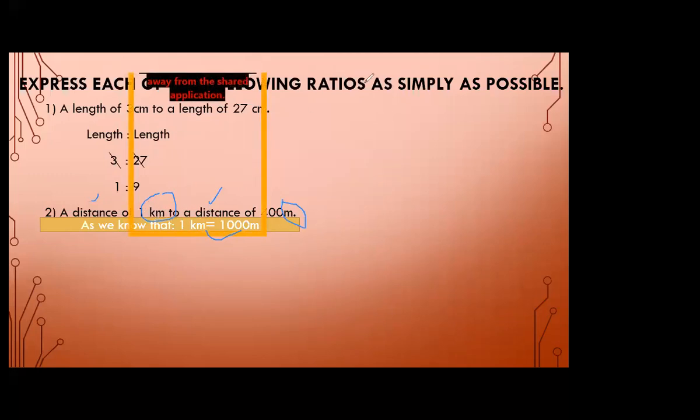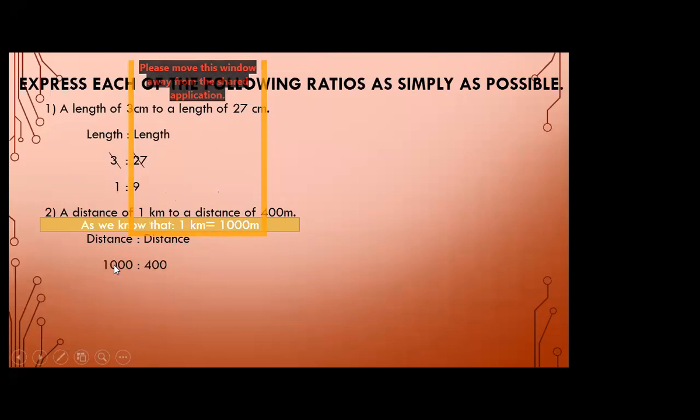So what we can do over here is write distance ratio distance, and here I can write 1000 instead of 1 kilometer, because if the units are different, we first have to make the units the same.